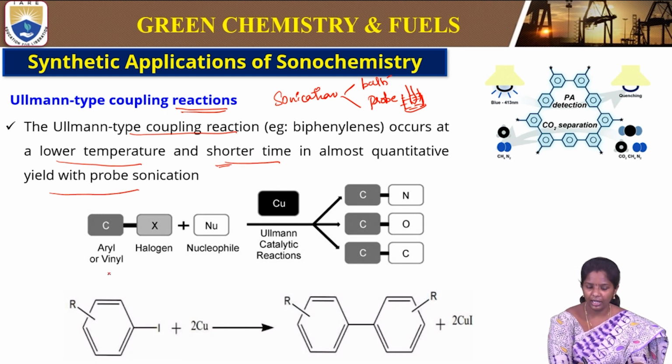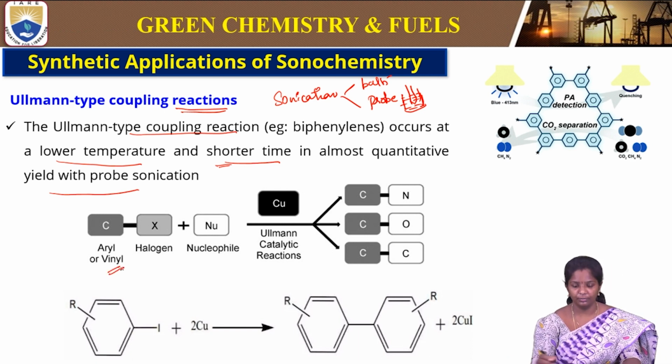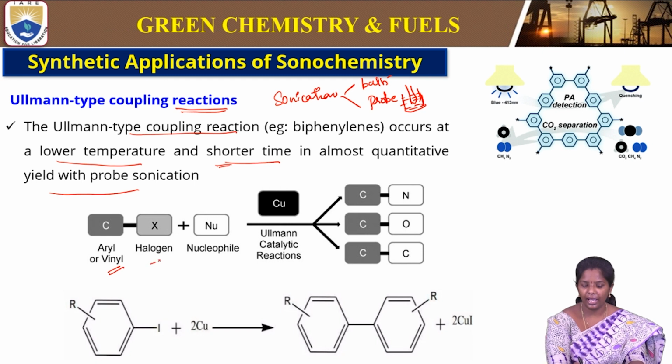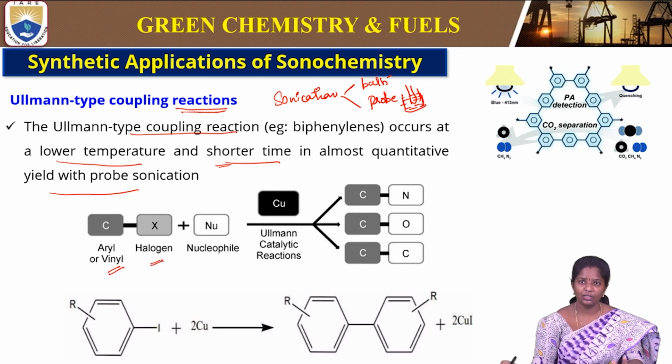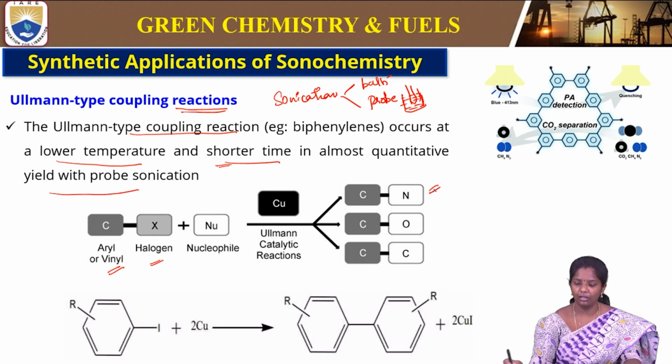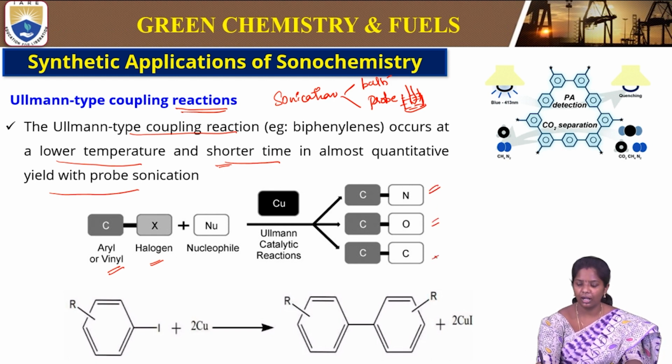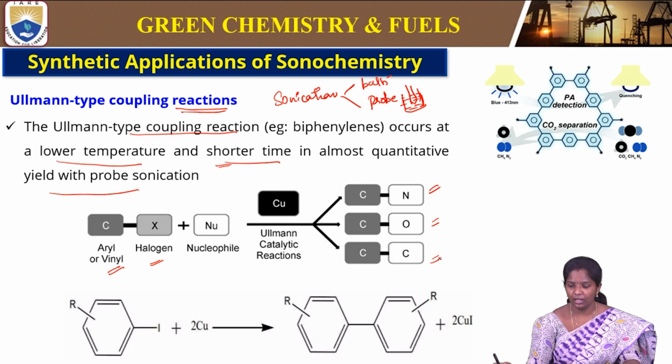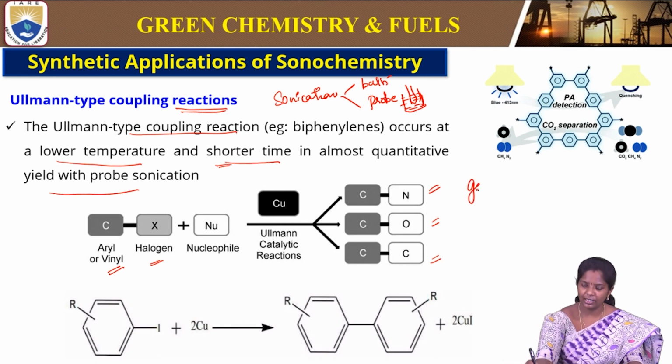So here aryl or vinyl compounds containing halide react with a nucleophile, forming either carbon nitrogen, carbon oxygen or carbon carbon bond formation. These are used in gas sensor applications.